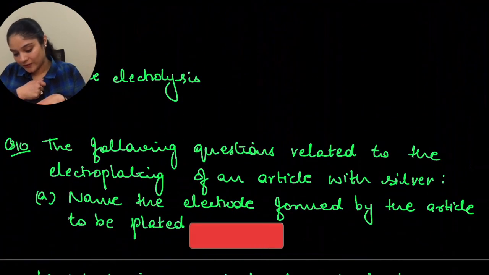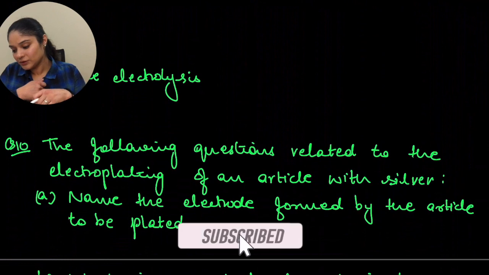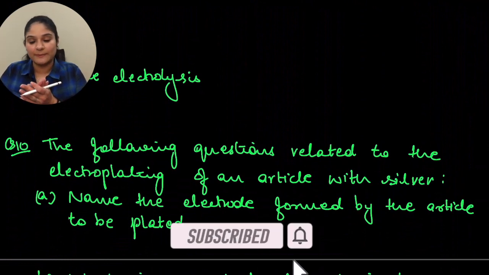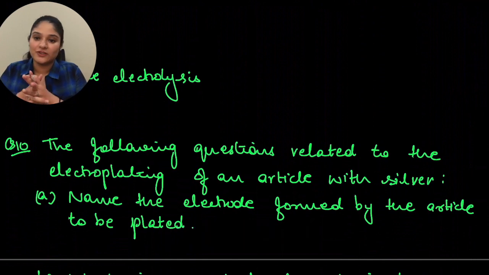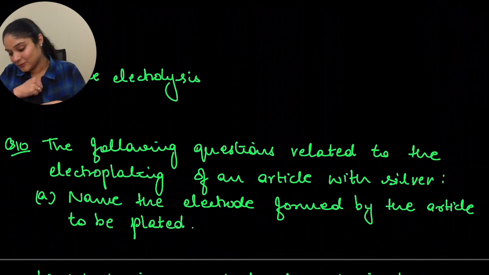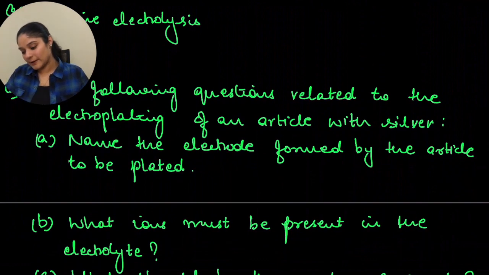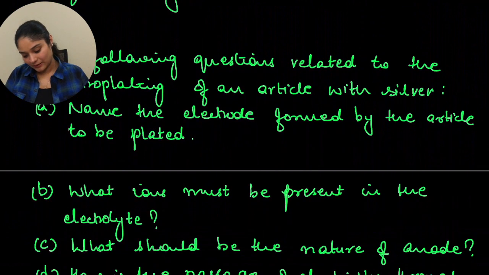Then you have define electrolysis again. So the same definition that I mentioned, you can pick up the definition from the book. If you are not sure about the definition, you can definitely ask that in the comment section. Let's move to the next question. Next is, the following questions related to the electroplating of an article with silver.